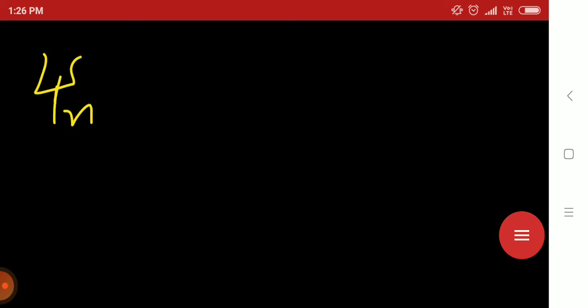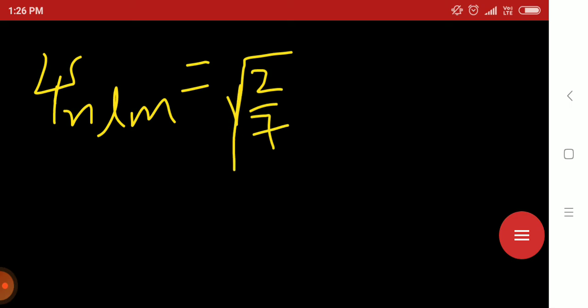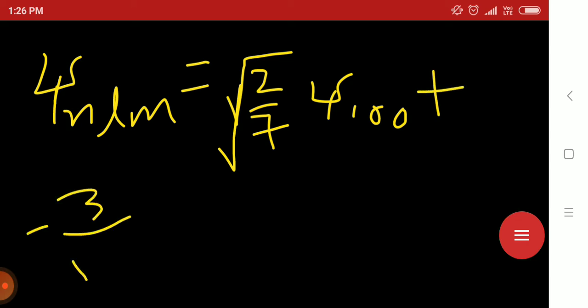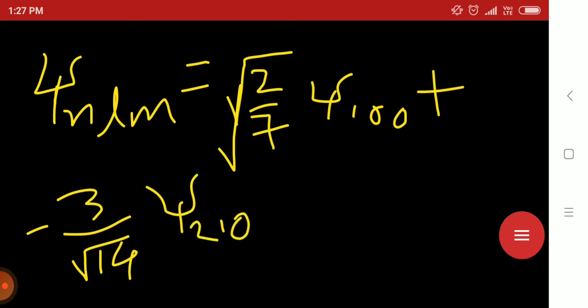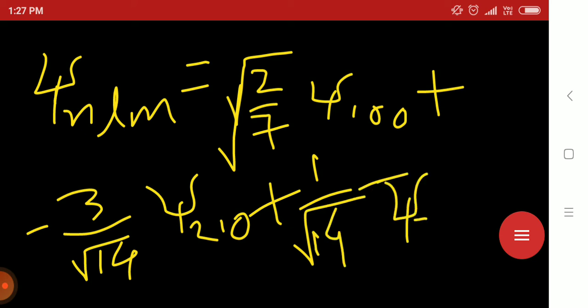Whenever you get some wave function like psi, first of all you have to see whether the wave function is normalized or not. So first I am writing root 2 by root 7 psi 100, minus 3 by root 14 psi 210, plus 1 by root 14 psi 322. To check normalization, what will we have to do?